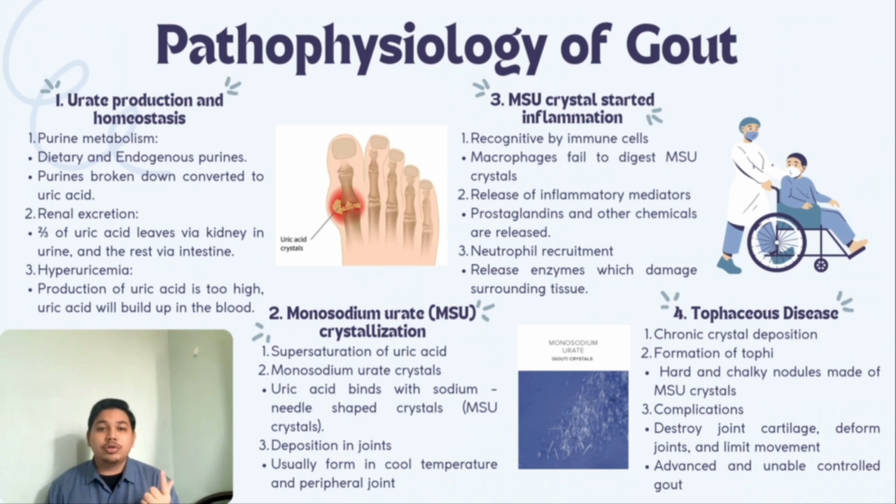In chronic or uncontrolled gout, continuous crystal deposition leads to the formation of tophi. Tophi are hard, chalky nodules made of MSU crystals. Over time, these deposits can destroy joint cartilage, deform joints, and restrict movement. This stage represents advanced gout and can significantly impair a patient's quality of life.